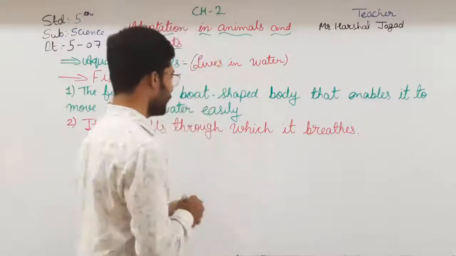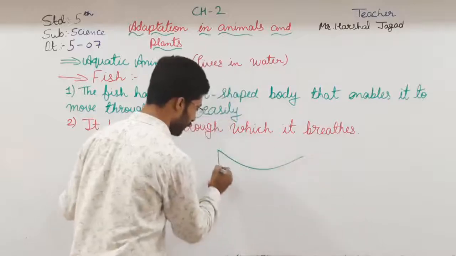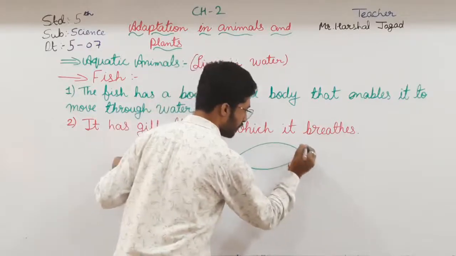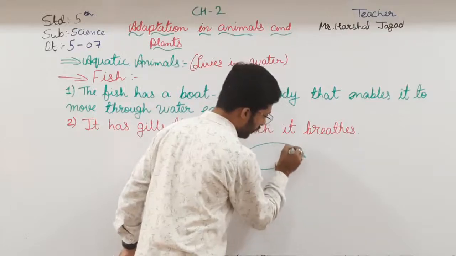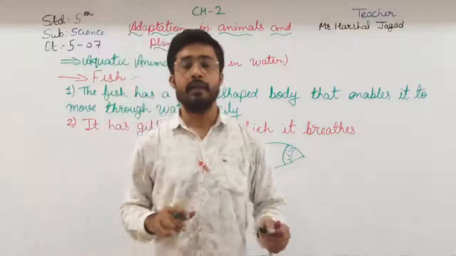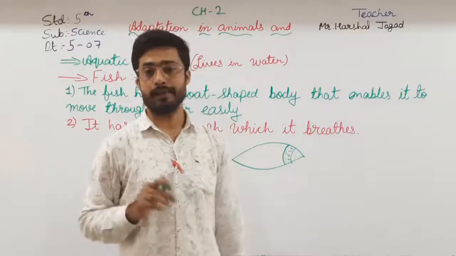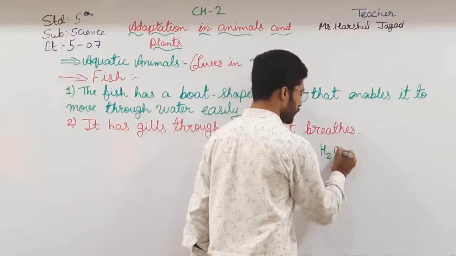See here, I am again drawing the structure of the fish, but a small one. So here, the gills are present over here. So what the gills do is, in water, what is the molecular formula of water? First of all, that is H2O.